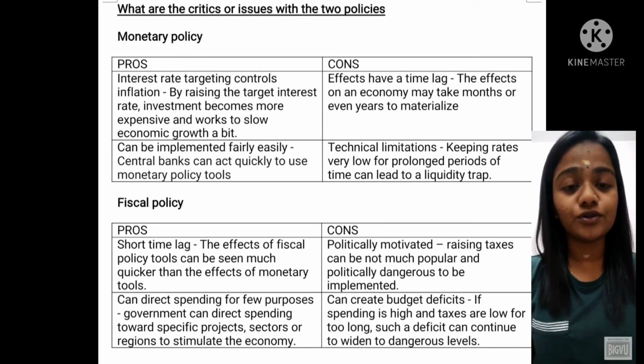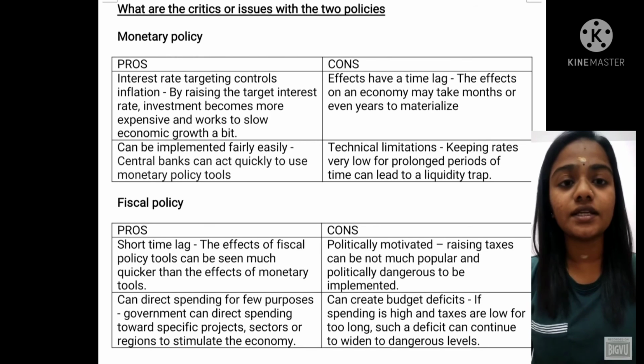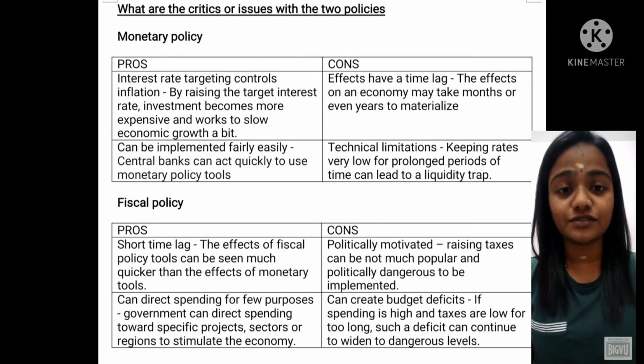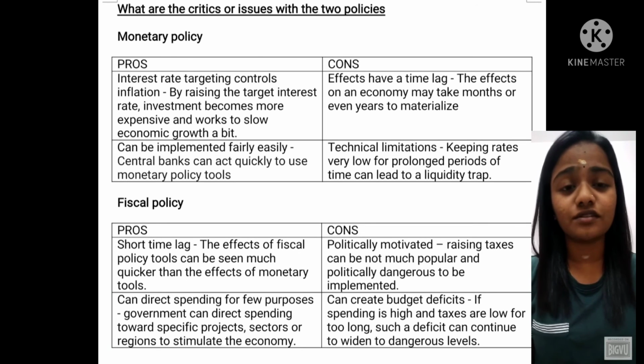Next, we are going to look at the cons of fiscal policy. The first con is that it is politically motivated. Raising taxes can be unpopular and politically dangerous to implement. The second con is it can create budget deficits. If spending is high and taxes are low for too long, such a deficit can continue to widen to dangerous levels.